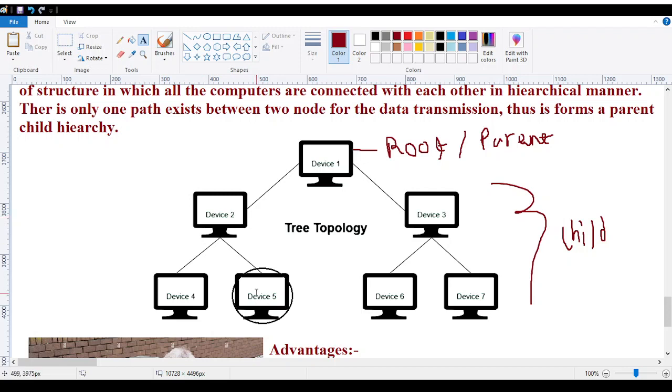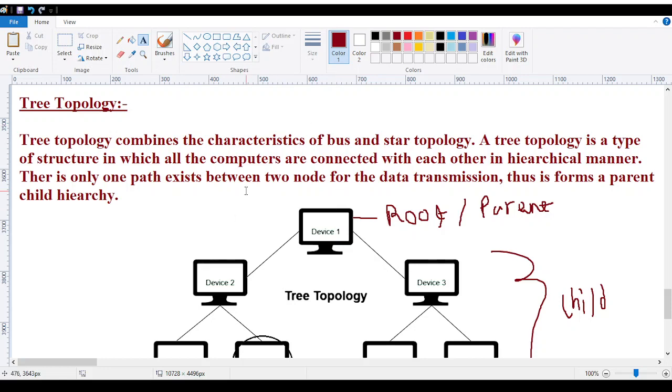If the problem is at device number 5, and in that particular section from here to here the fault is identified and resolved, then it's good, it can be resolved in minimum time. But if the problem is from the upper head, it will take time. It will take time, and the minimum time for solving a tree topology problem is 5 hours. So this is all about the tree topology. Okay, I hope this is also understood by everyone.